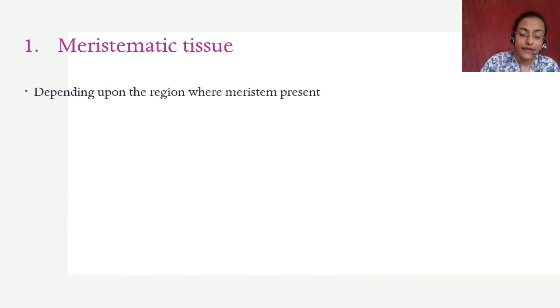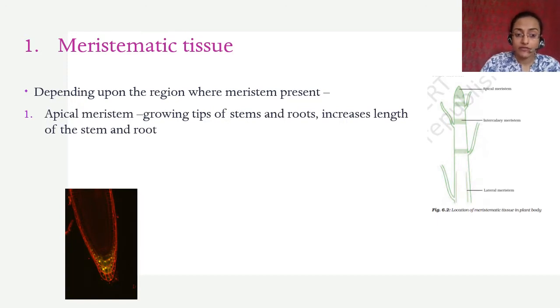So depending upon where the meristem is present, there are a few different types of meristem. One of them is called apical meristem. In the roots and in the stems, you have something called apical meristem. It increases the length of stem and root. If you ever see a plant that is growing, it will always grow straight like this. So the stem also grows from the tip, and the root also grows from the tip.